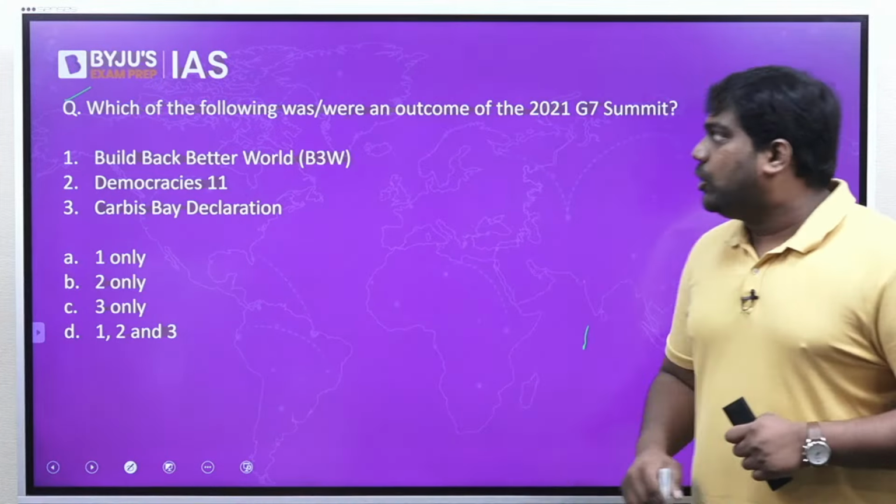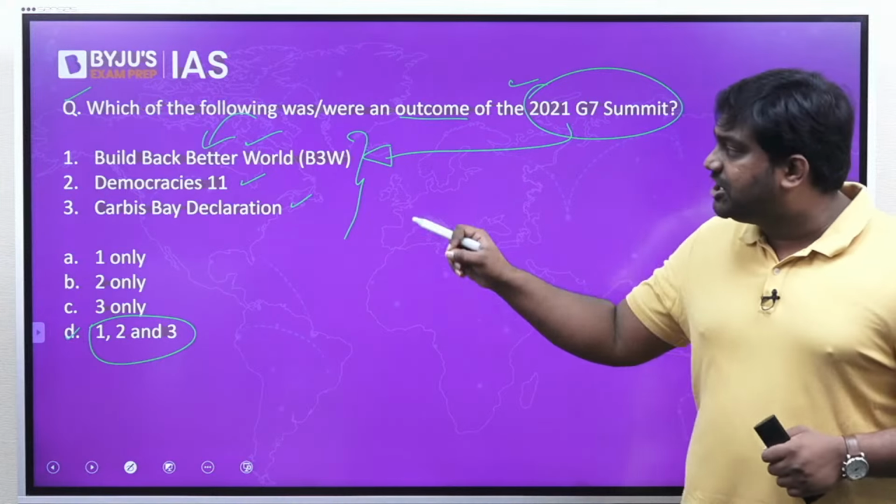All the three were announced during the Cornwall summit: the Build Back Better World initiative, Democracies 11, and Carbis Bay Declaration, right? So the correct answer is option D, 1, 2, and 3. Next, you should also know what these initiatives are all about.